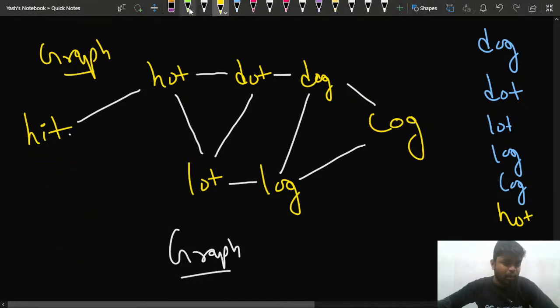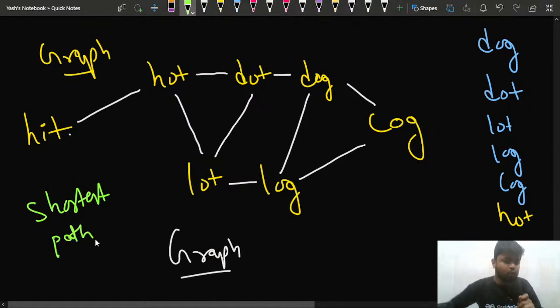Now tell me one thing. If you want to traverse in a graph and find the shortest path, to go from the starting word, the source word, that is hit, to the destination cog, there are two ways to traverse the graph.